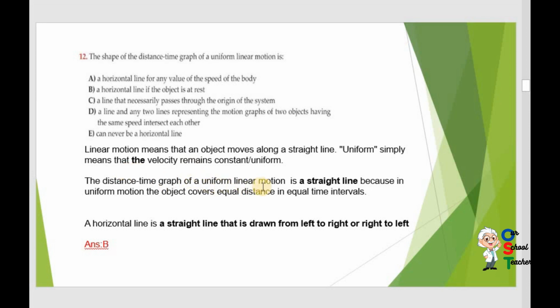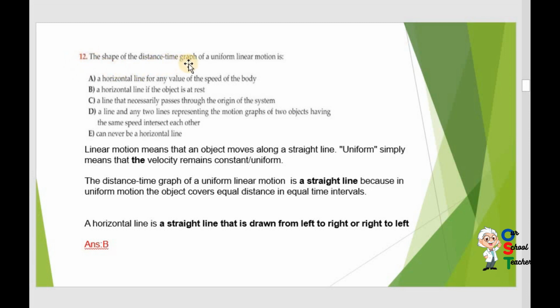The distance-time graph of a uniform linear motion is a straight line, because in uniform motion the object covers equal distance in equal time intervals. What is a horizontal line? A horizontal line is a straight line that is drawn from left to right or right to left. So again, read the question.